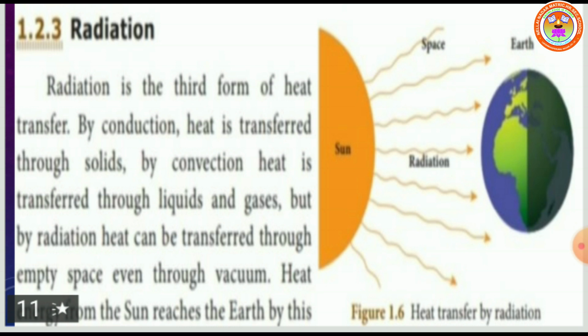Heat energy from the sun reaches the earth by this form of heat transfer. Radiation is defined as the way of heat transfer from one place to another in the form of, very good children, electromagnetic waves.